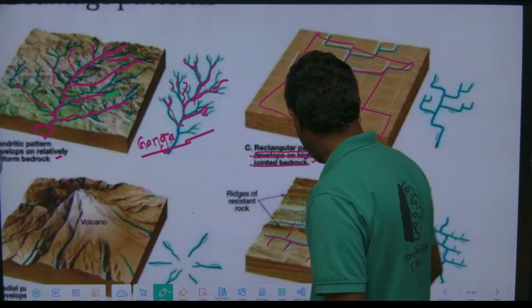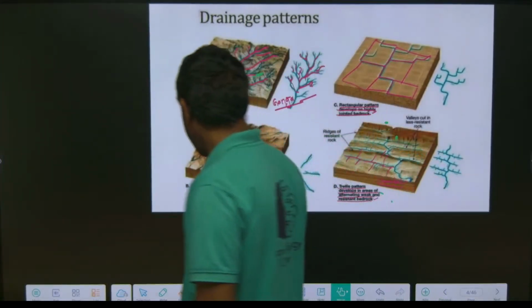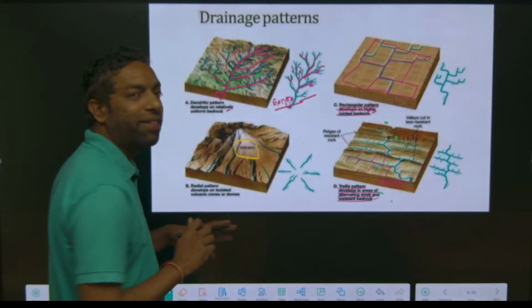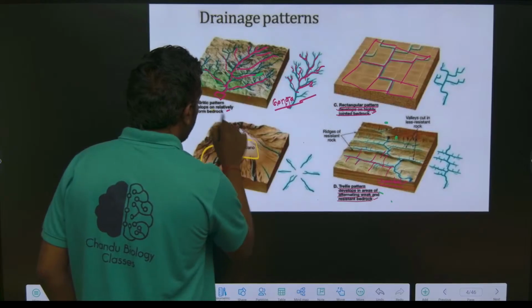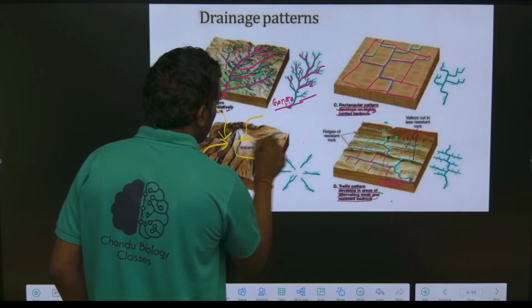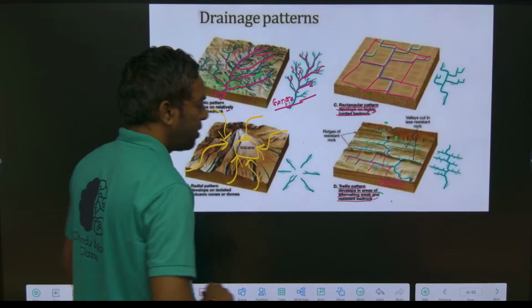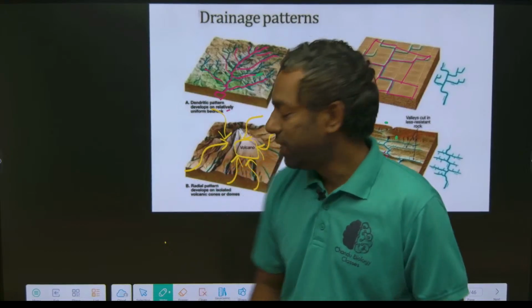A centripetal example is what? Yeah, a volcano. This is the volcano, meaning a depression took place. All the rivers enter into the depression. This is the centripetal pattern. These are all the river patterns here, guys.